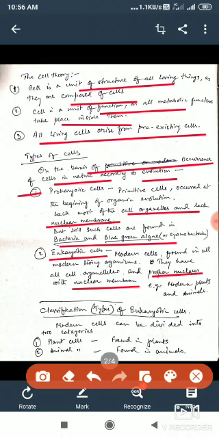Next thing that we have to discuss is the classification of eukaryotic cells. Now we will concentrate and focus on eukaryotic cells. When you talk about eukaryotic cells, two basic types are found. Two categories. Number 1, plant cells, those that are found in plants. And number 2, animal cells, those that are found in animals.